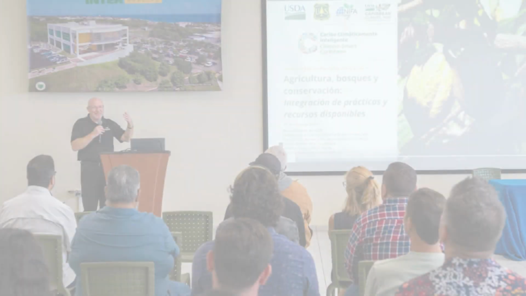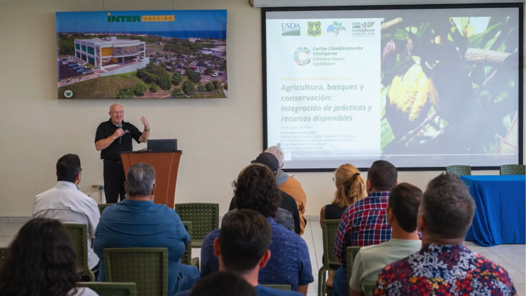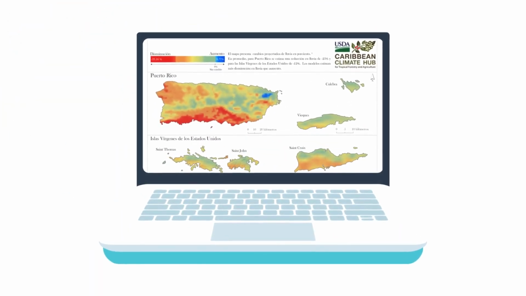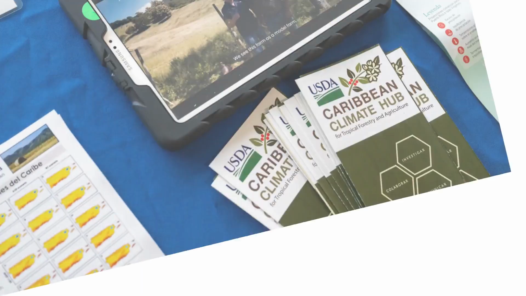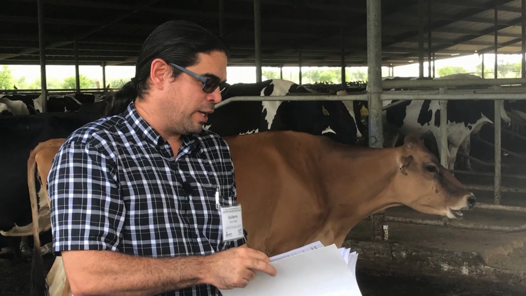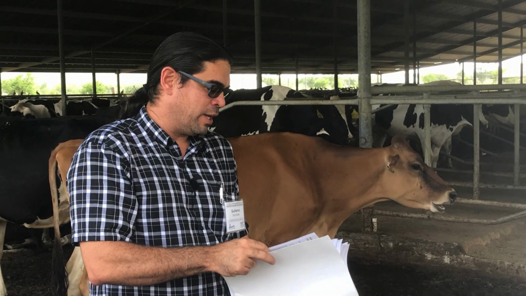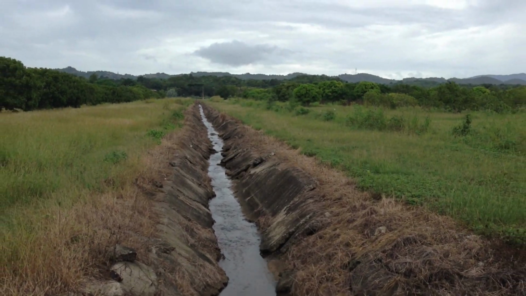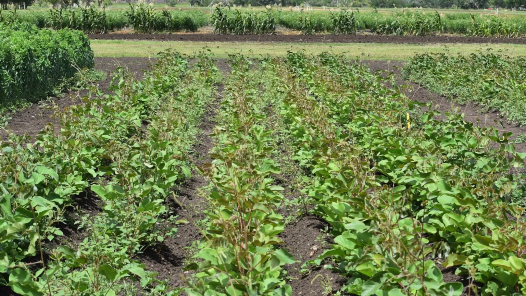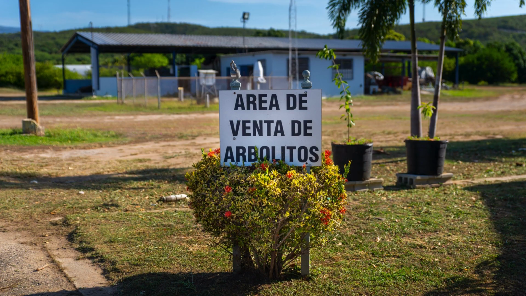The USDA's Caribbean Climate Hub is an important source of knowledge and tools. It features resources such as interactive maps, educational manuals, videos, and workshops, among others, where you can learn more about climate mitigation and adaptation in the Caribbean. These resources promote adaptation and mitigation strategies to work towards conservation and sustainability of natural resources.